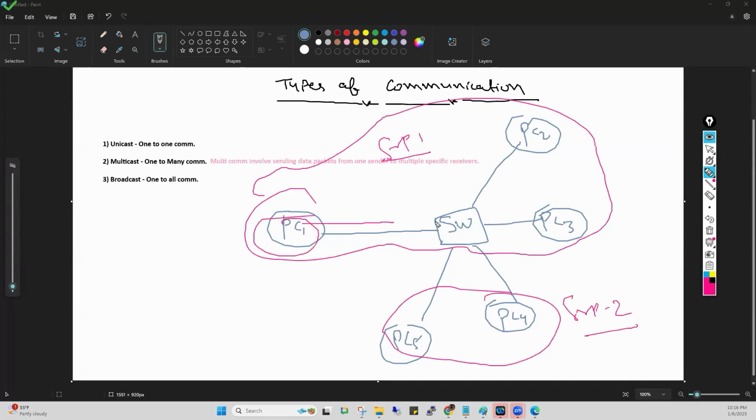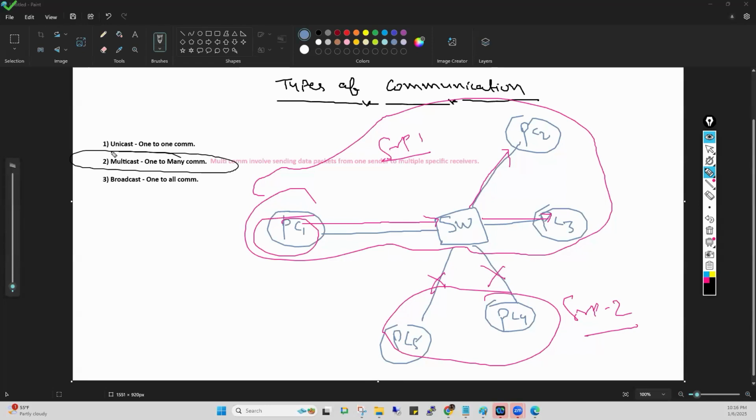If this PC is sending the packet, the switch is forwarding it towards here and here, not here. So this type of communication is called, guys, multicast communication. In multicast communication, we are not sending our data to all of the devices. We are sending the data to specific devices.